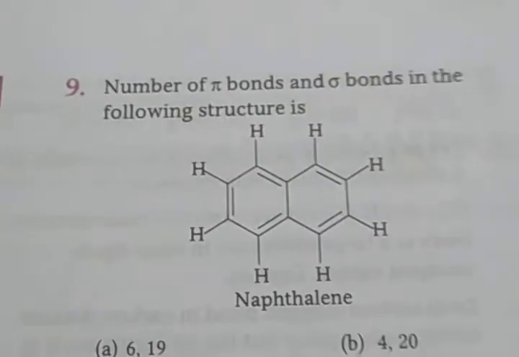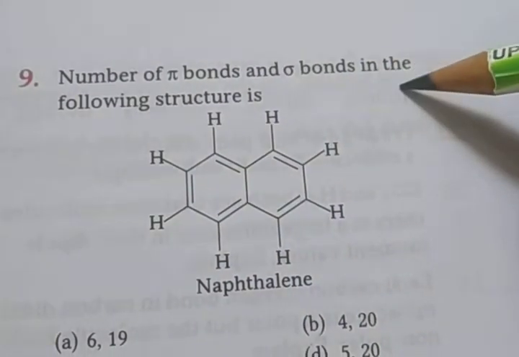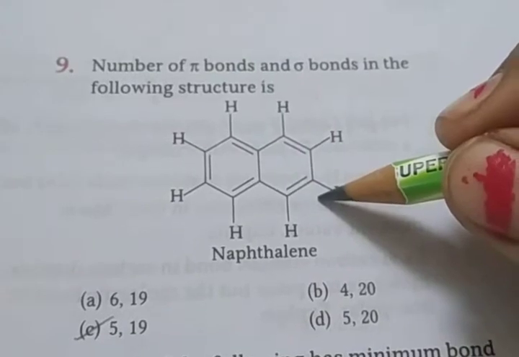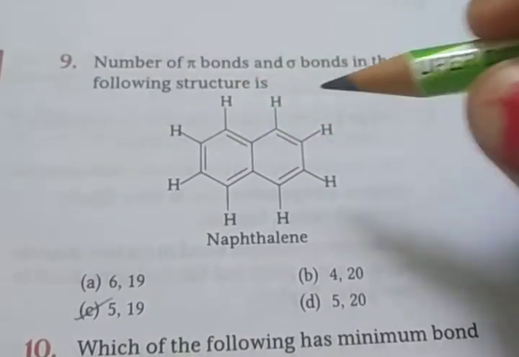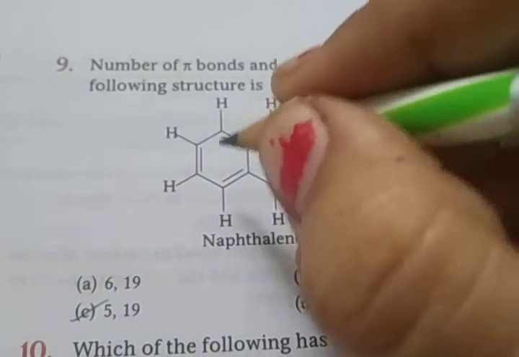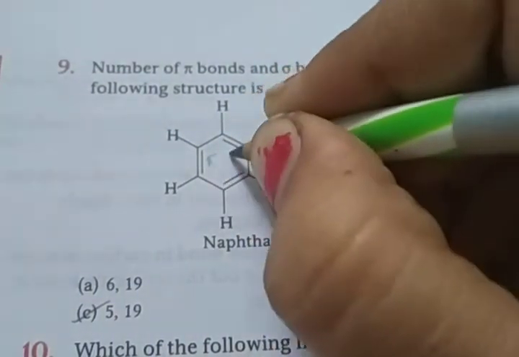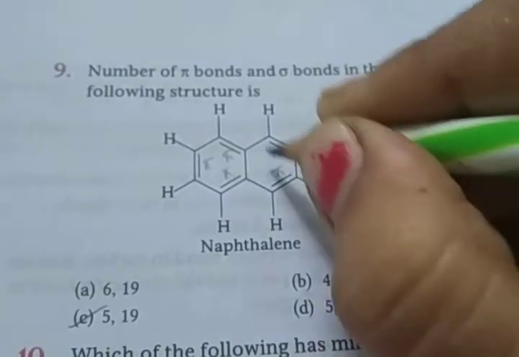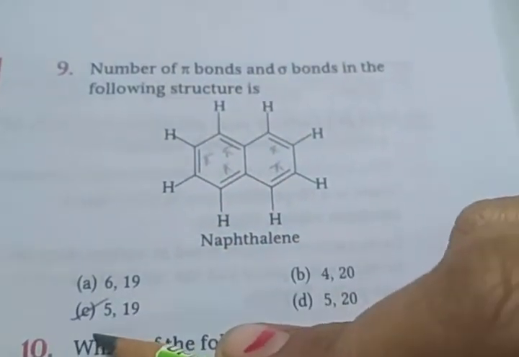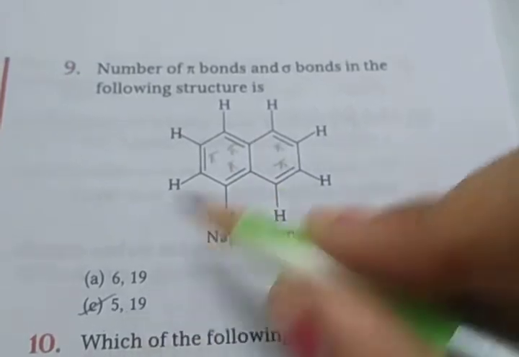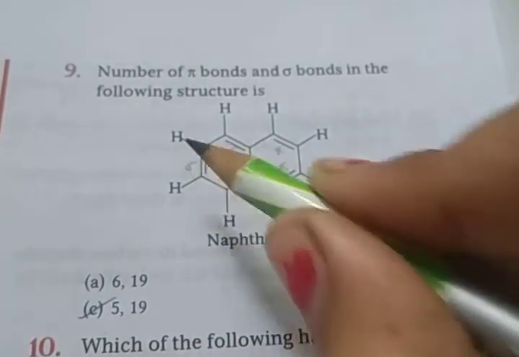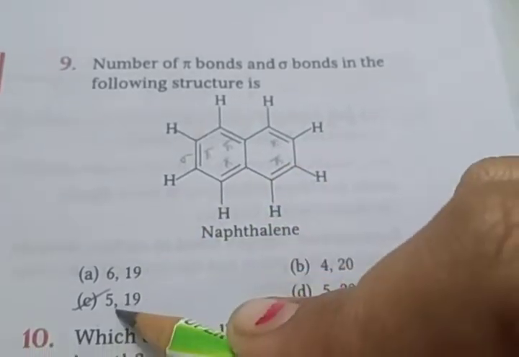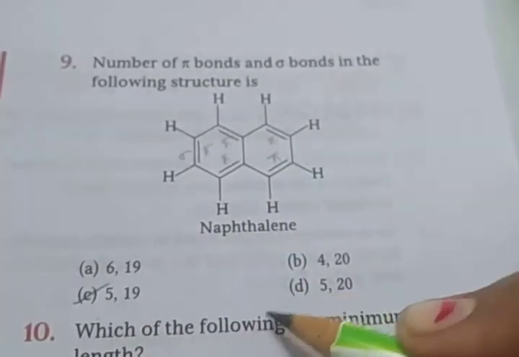Next question is the number of pi bonds and sigma bonds in the following structure. This is the given naphthalene. So first you count the double bonds. Here you see 1, 2, 3, 4, 5. So 5 double bonds, so 5 pi bonds. A double bond has 1 pi bond and 1 sigma bond. So the options given are C and D, 19 and 20.